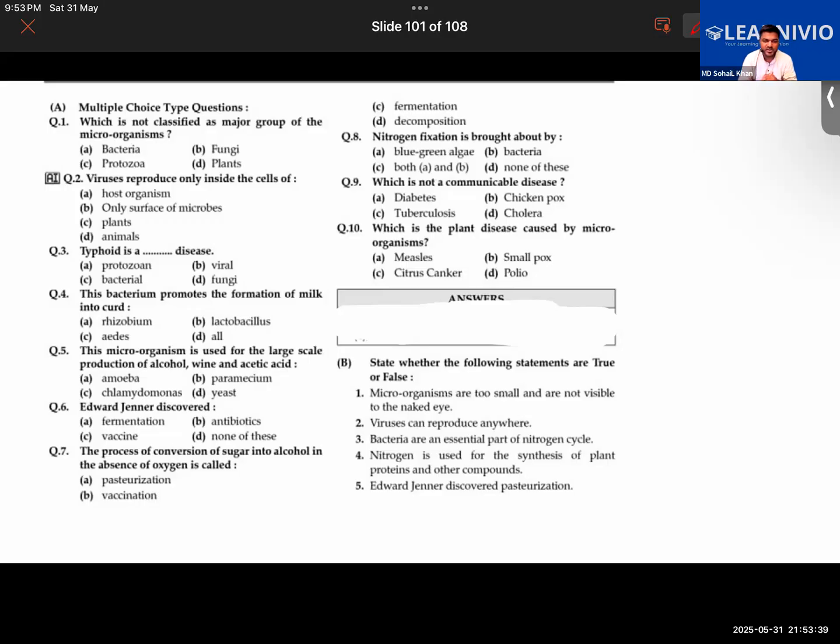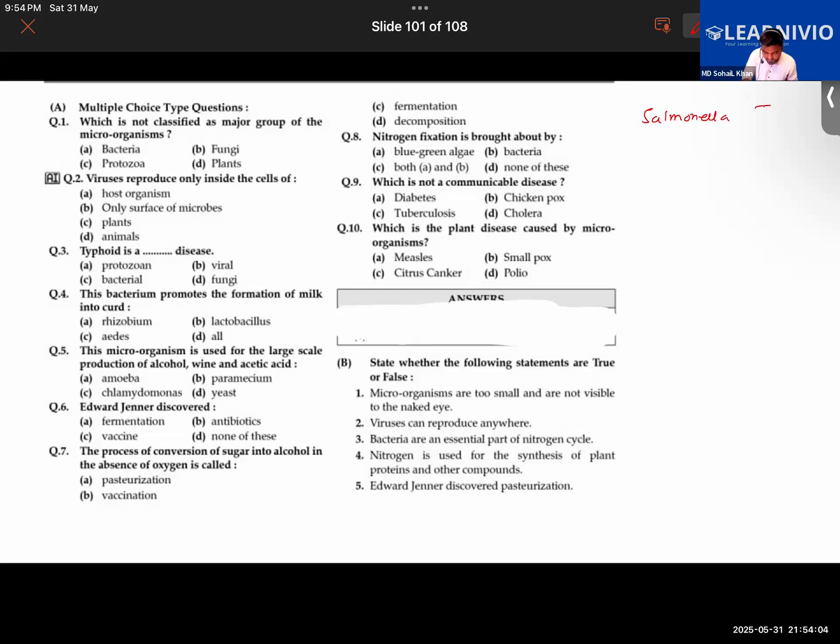Next, typhoid is what kind of disease? Caused by a bacteria, a viral disease, a fungal disease, or caused by a protozoan. Name of the bacteria that is responsible for typhoid is Salmonella typhi. What's the bacteria? Salmonella typhi.